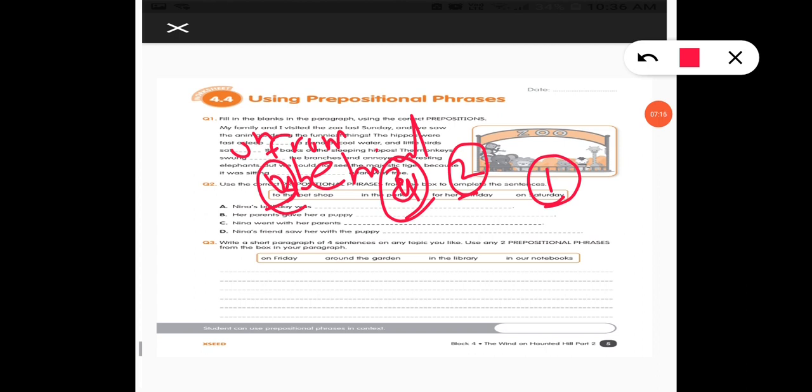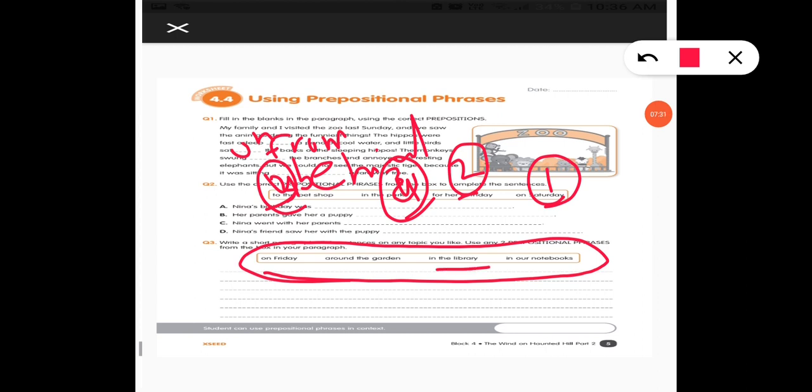Write a short paragraph of 4 sentences on the topic. So you have to use these prepositional phrases and write down 4 sentences on one topic, and you have to write down paragraphs like that. My family and I visited the library on Friday. Okay. There are books in the library.